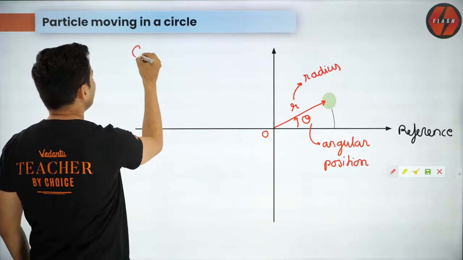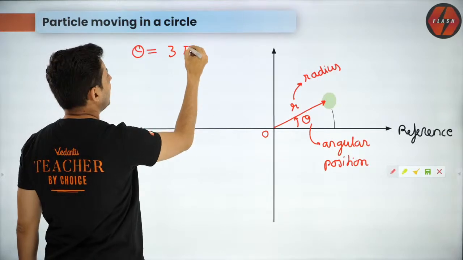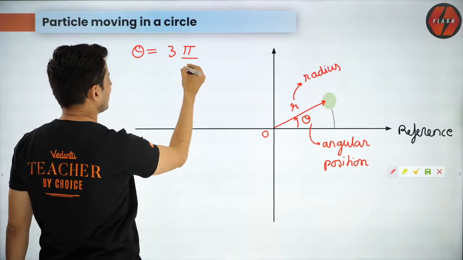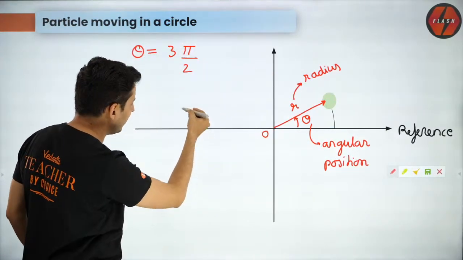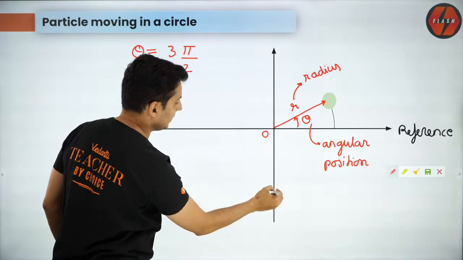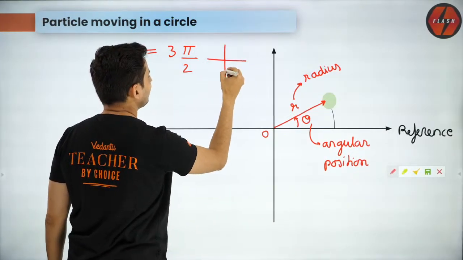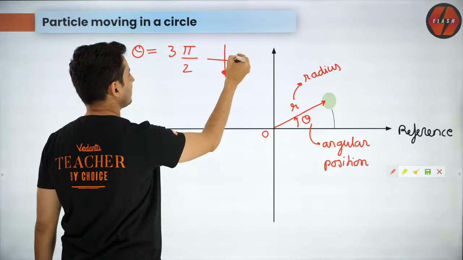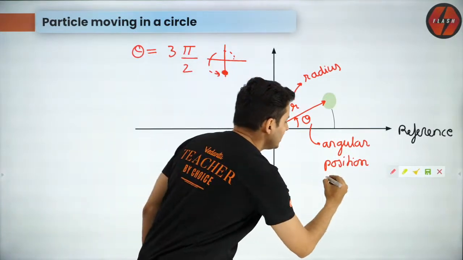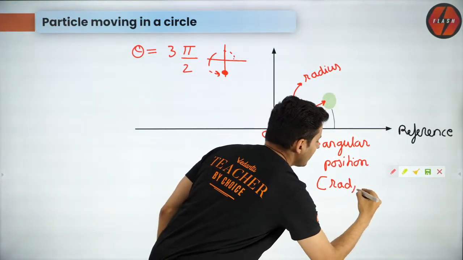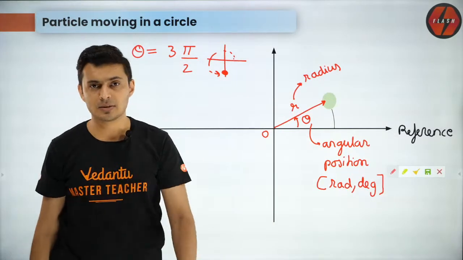So if I tell you theta is, I don't know, 3 pi by 2 radians, that means the particle has covered all these things and it has come over here. This is 270 degrees. That's the meaning of that. So in that quadrant it will be somewhere over here. This is that entire angle which it has covered. So that is angular position. Generally it is expressed in radians or in degrees or in revolutions. These are the units. I hope this is fine.